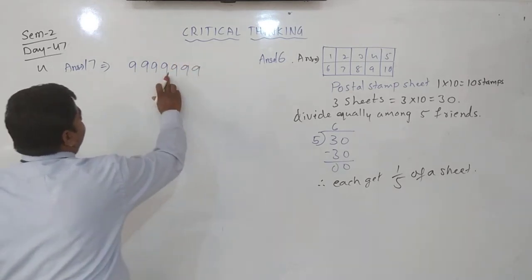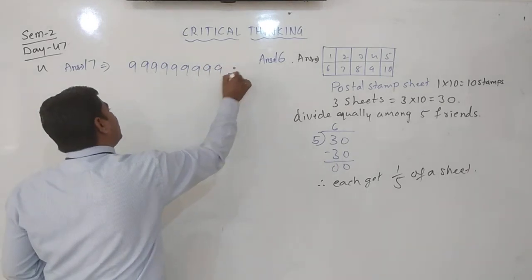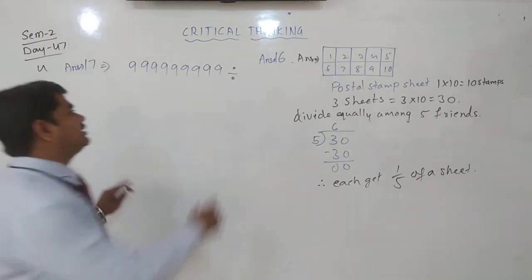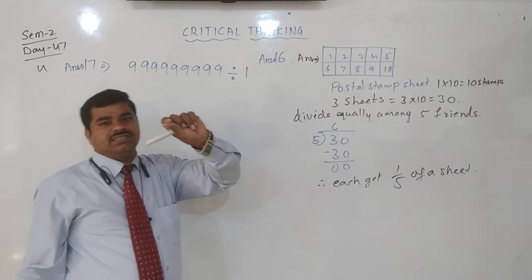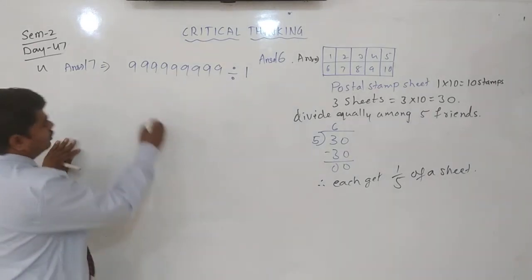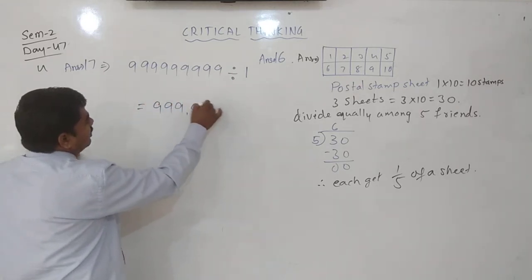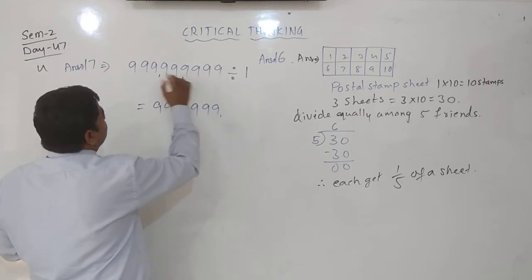1, 2, 3, 4, 5, 6, 7, 8, 9. Divide by any one-digit number. 1-digit number means you can divide it by 1 also. 1 is also a single digit number. Yes or no? From a single digit number we can divide. What will you get as the quotient? Yes, the quotient is the same. Only the 9-digit number you will get. Yes or no?